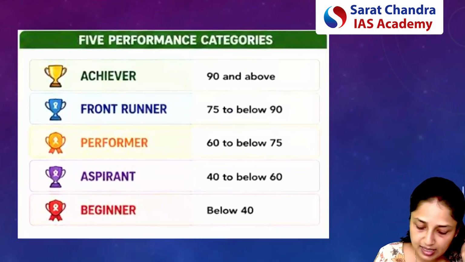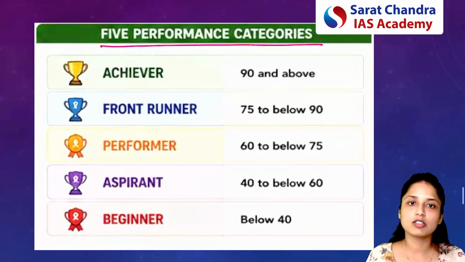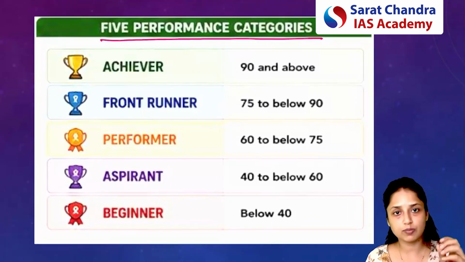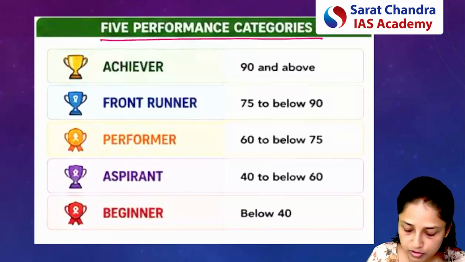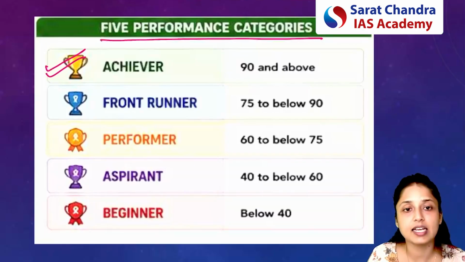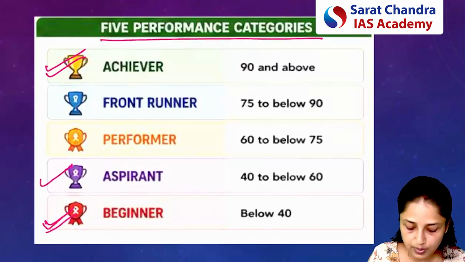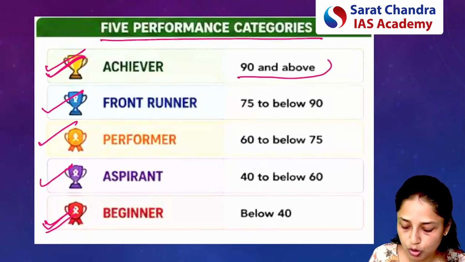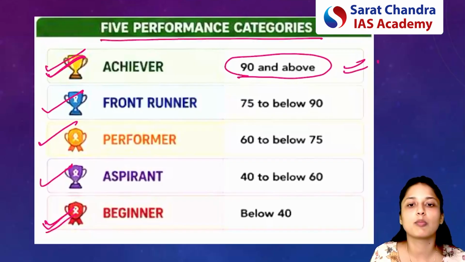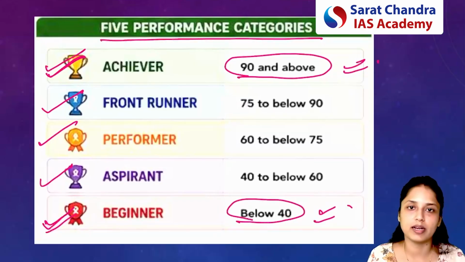So these are the performance categories under which the performance of panchayats will be judged. This is also important for the exam. So what are those categories? First will be the achiever. This will be the highest category, and lowest category will be beginner. So starting from the beginner, then aspirant, then performer, then front runner, and finally the achiever. Any panchayat getting a score of 90 or above will be considered an achiever, and a score below 40 will be considered a beginner.